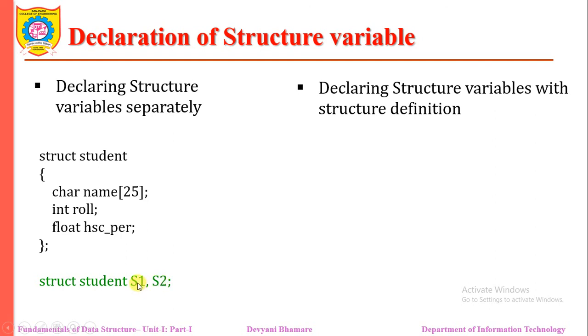So the S1 variable has three values: name, roll number, percentage. S2 has its own three values: name, roll number and percentage. You can define it the same way: where you declare the structure template, at that location you give the structure variable, but the structure template should end with a semicolon. This is how we declare the structure variable.